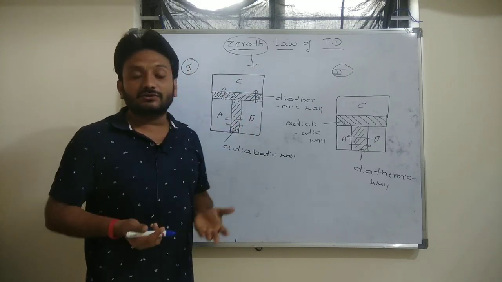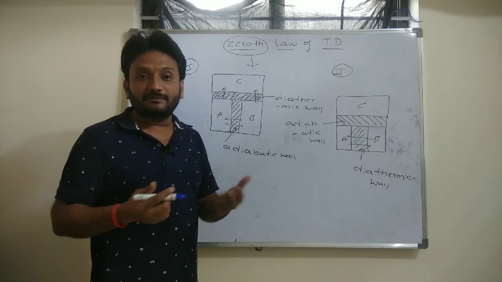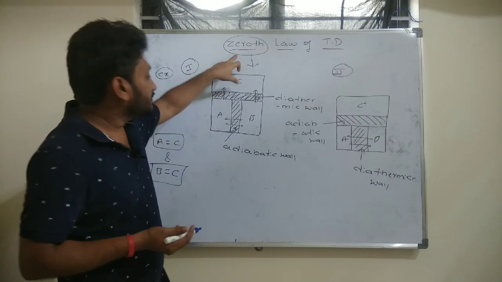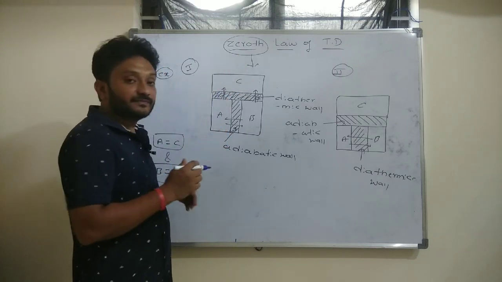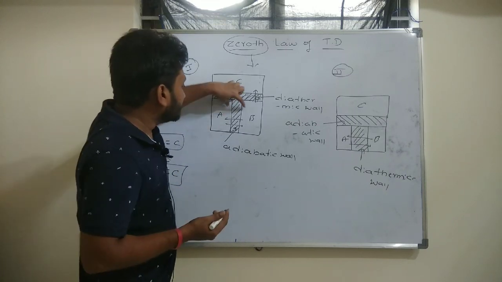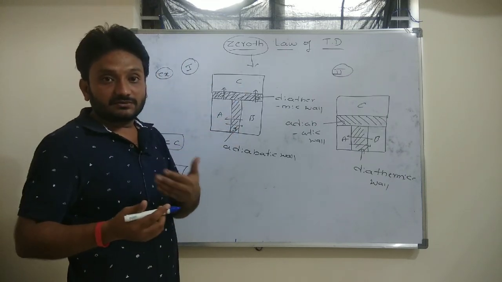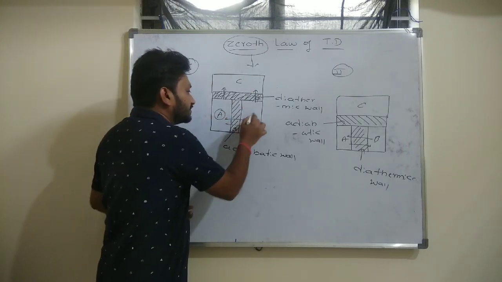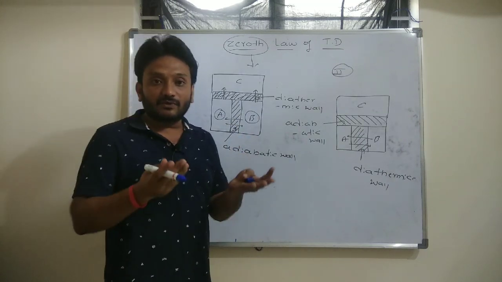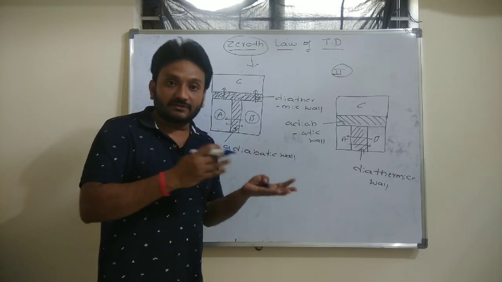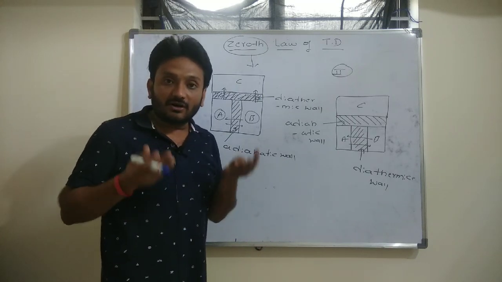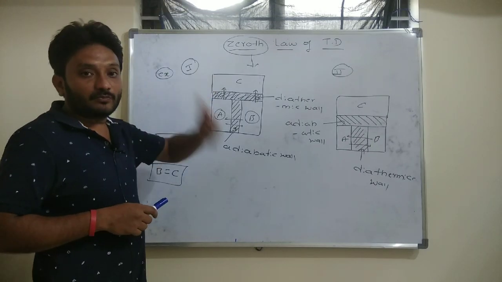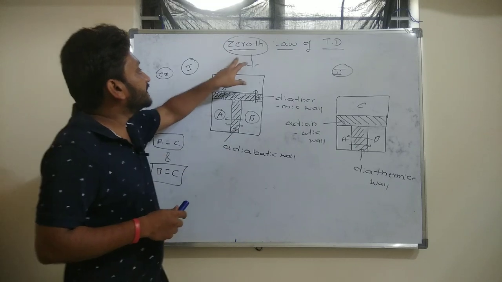Before this law, we didn't know that temperature was there; the property of temperature was not defined properly. After finding the zeroth law of thermodynamics, we came to the conclusion that the property which is the reason behind thermal equilibrium is nothing but temperature. Not only system A and system B, but any two systems, if they are to be in thermal equilibrium, there should be a common temperature. That common property we defined as temperature. This is how the property called temperature was found by the zeroth law of thermodynamics.